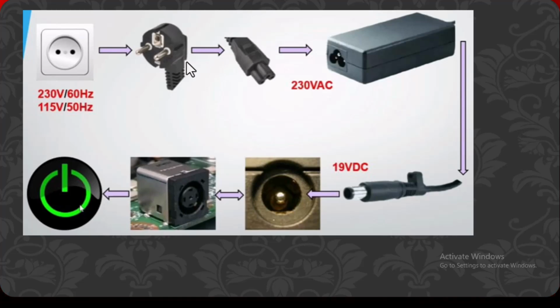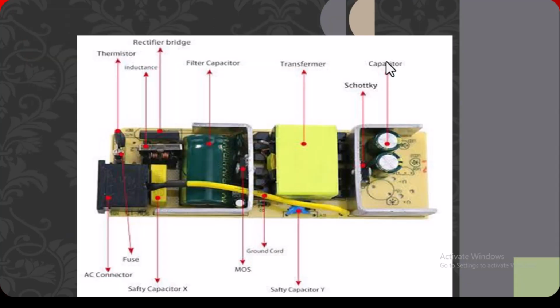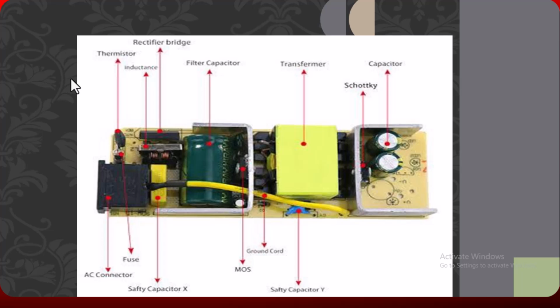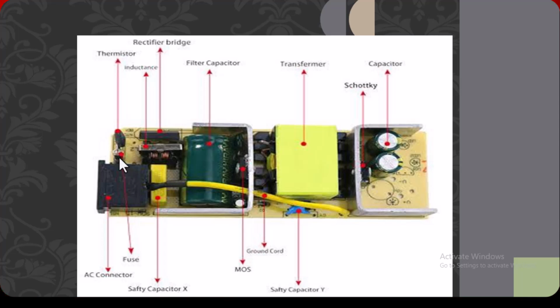So normally 230 volt AC is coming from the hole. This 230 volt AC is converted by this laptop charger. So when we look here, this is the internal part of the laptop charger. As you can see here, this is the input part of the laptop charger. As you can see, this is the fuse. This is the AC connector, because this is the input part of the laptop charger.